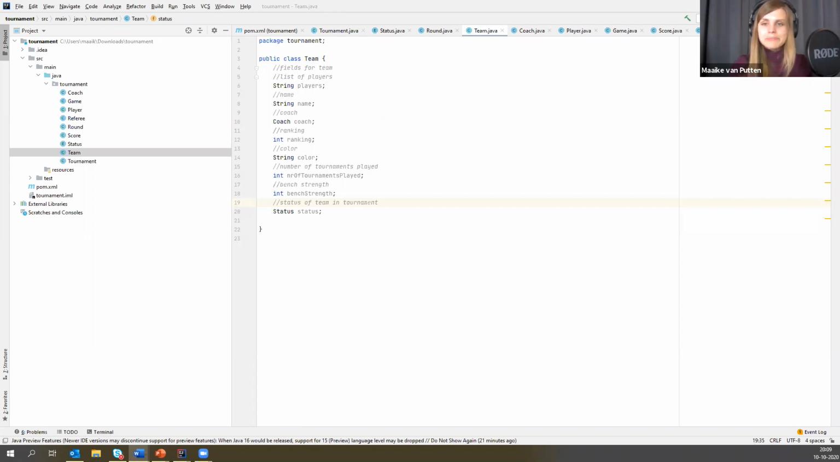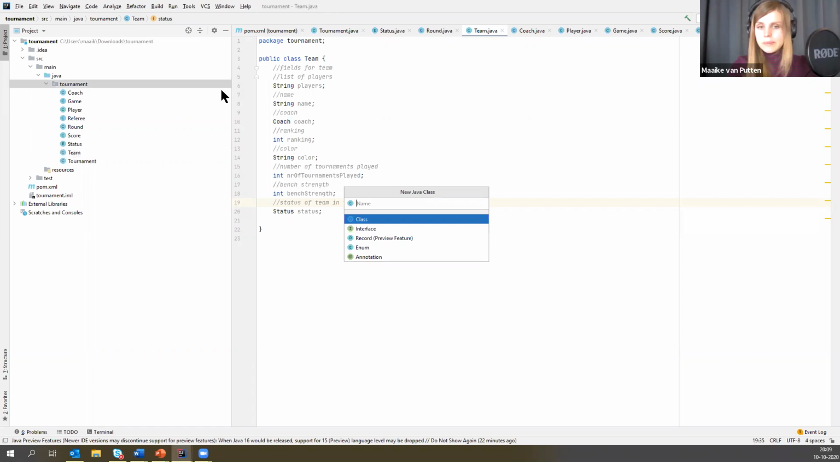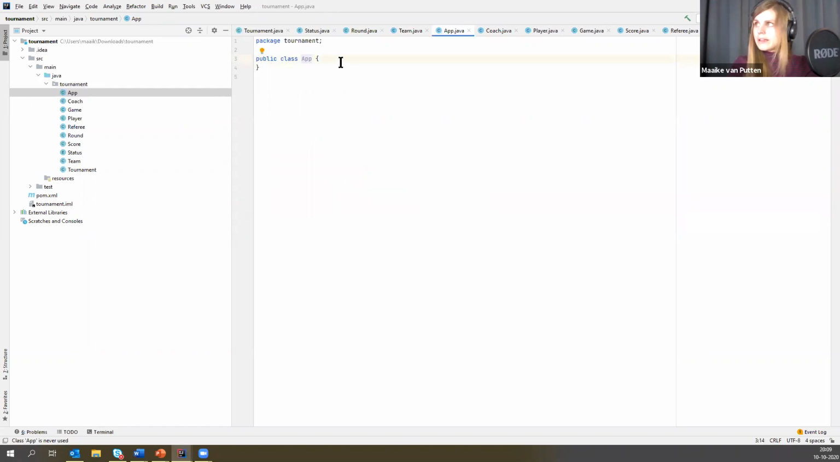Yes, okay, good. Then you probably also made some sort of main method somewhere, right? I could make a separate class for this, but you could also have added it to the tournament class. But I'm going to make a separate class for it. I'm going to call it app. And I'm going to give this app the special main method.